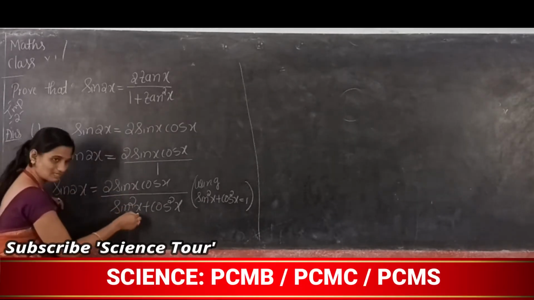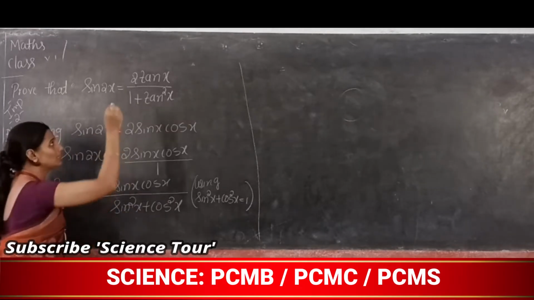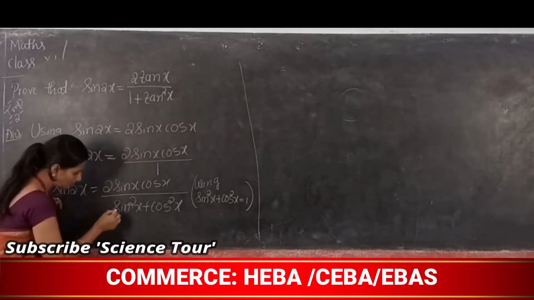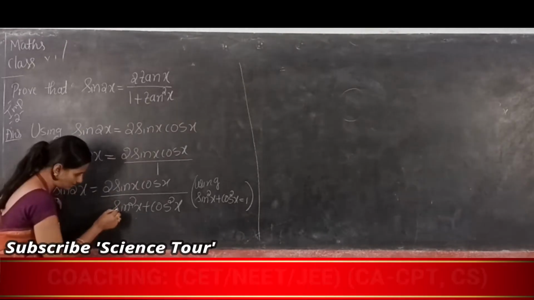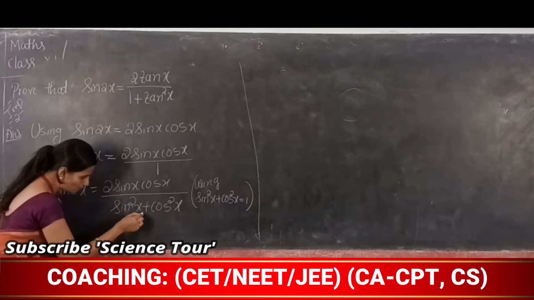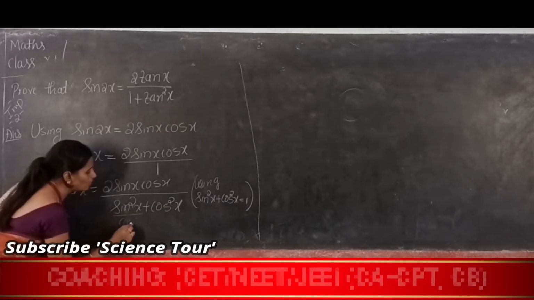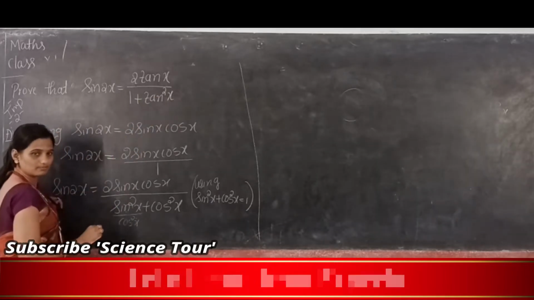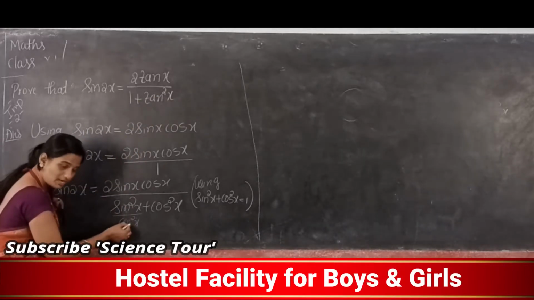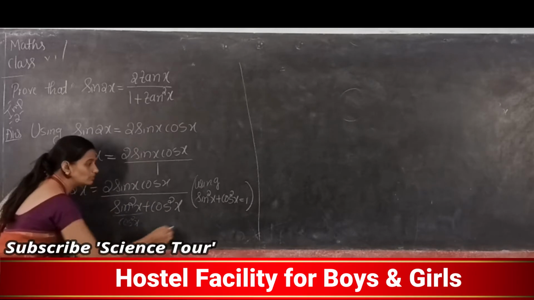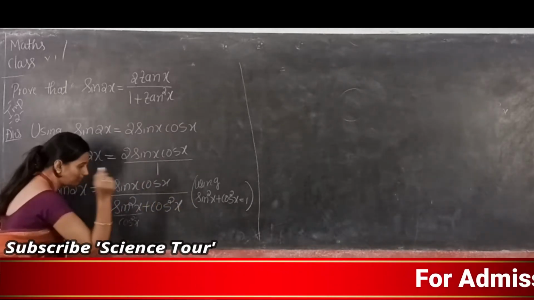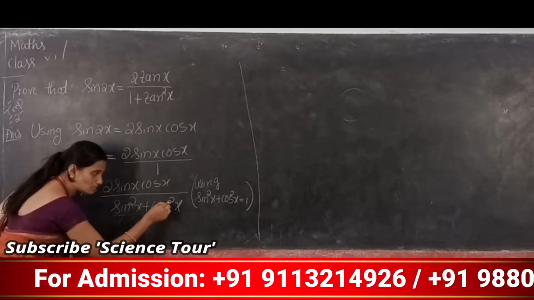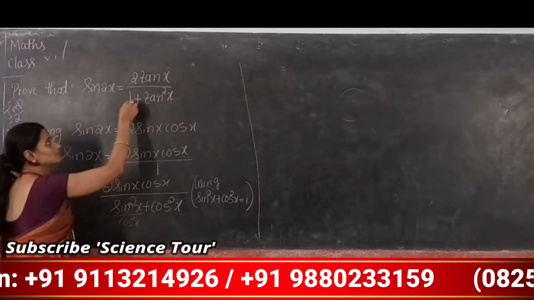By dividing by something, can you get 1 plus tan square x? Yes, you can, because here is sin square x, and if I divide it by cos square x, the answer is tan square x. If I divide one term, you have to divide the whole expression, so for this also you have to divide by cos square x, and cos square x divided by cos square x is 1.